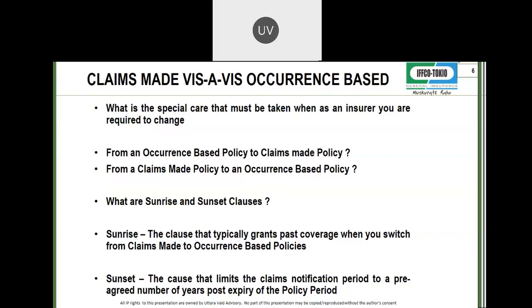Why is he putting that clause? Because he doesn't want claims to be filed or lodged on him in the next 15-20 years for an incident that has happened now. So he is limiting the reporting period to 3 years or 4 years. That is a sunset clause.